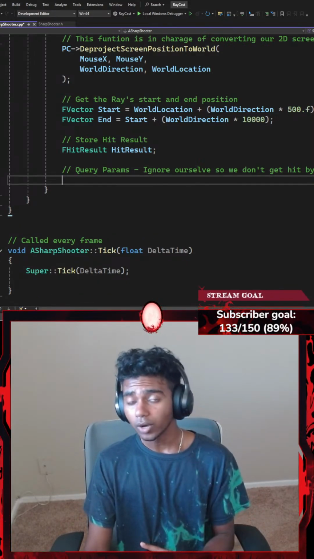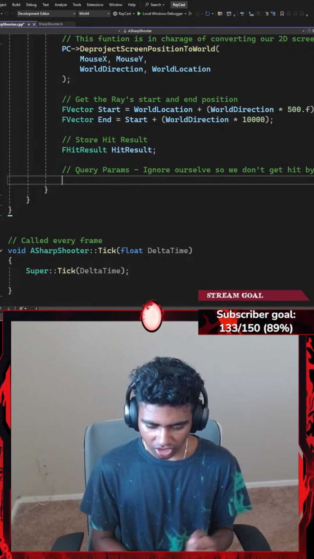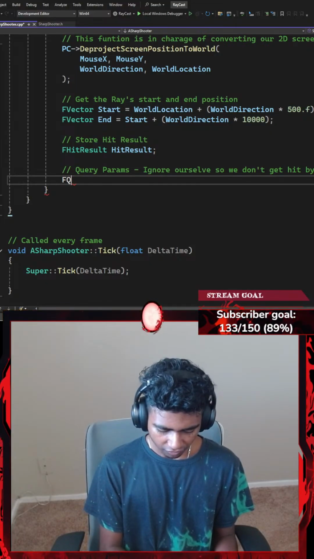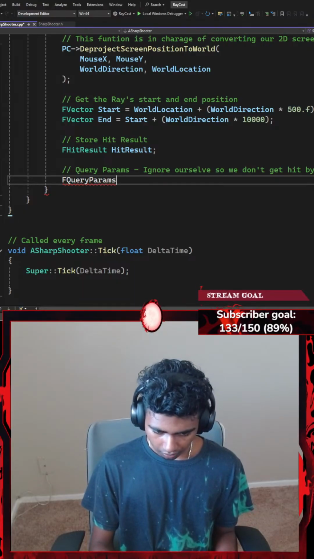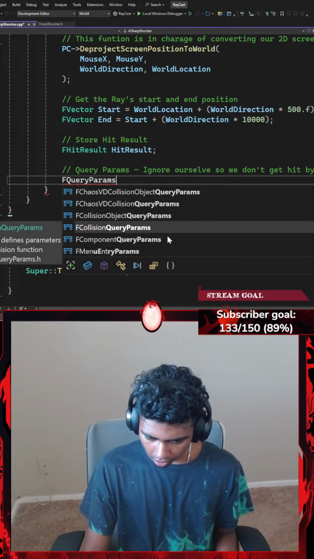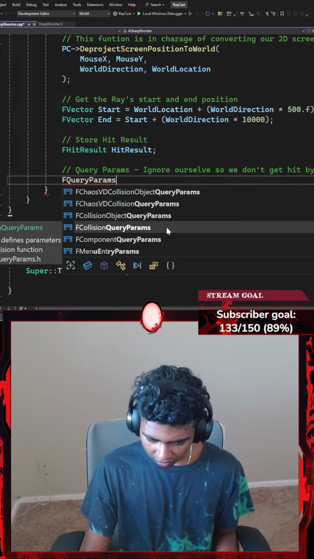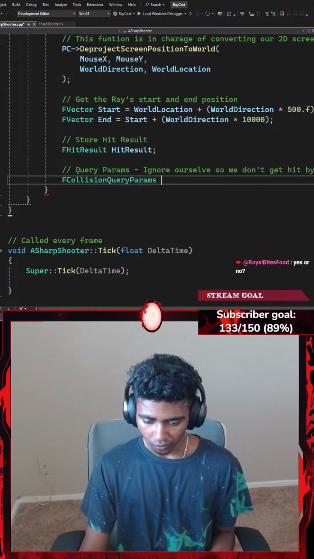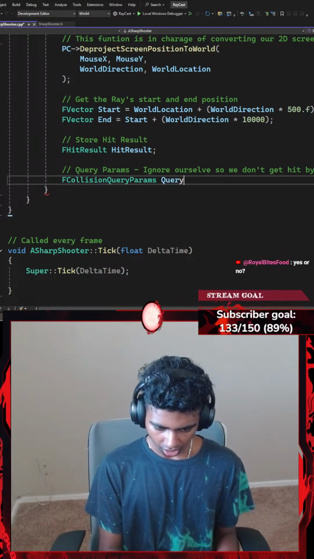There we go. Once I'm done with that, let's say, what could I do? I might go with something like FCollisionQueryParams. Okay, there we go. I'm using IntelliSense because I forgot the function. Was it collision query parameters? I think it was FCollisionQueryParams, which is going to be represented by a local variable called something like QUERY.